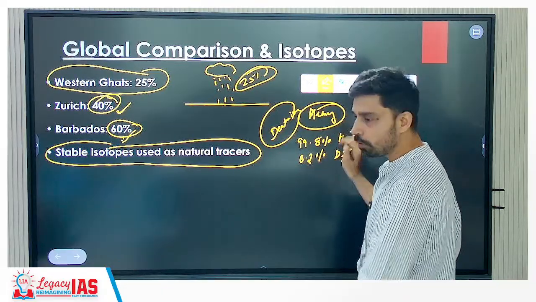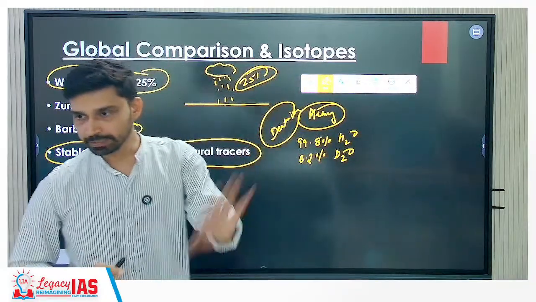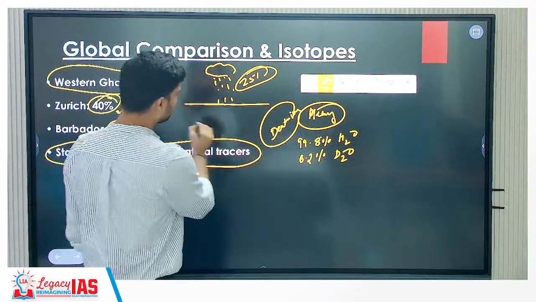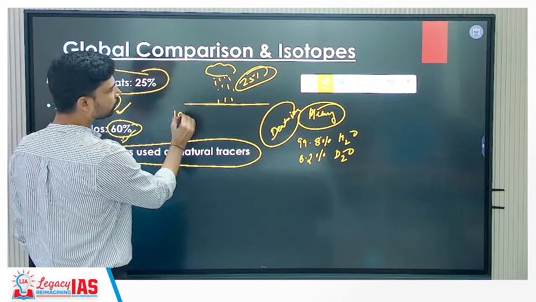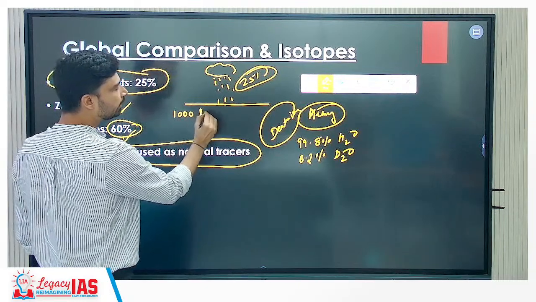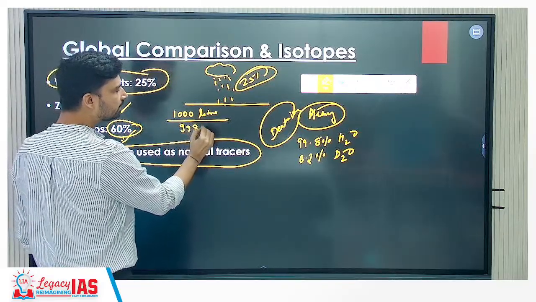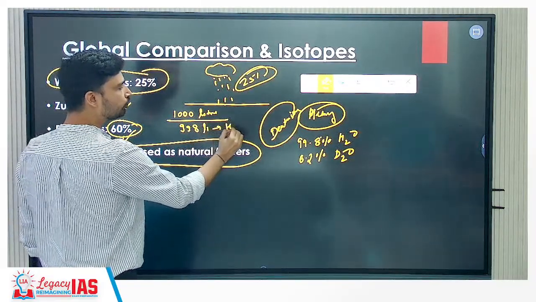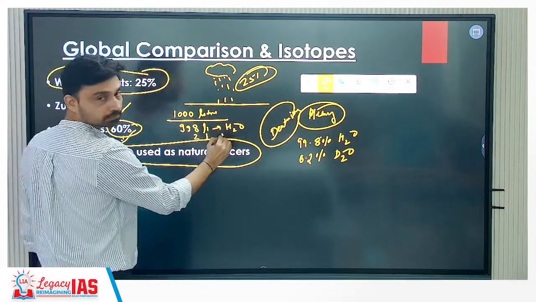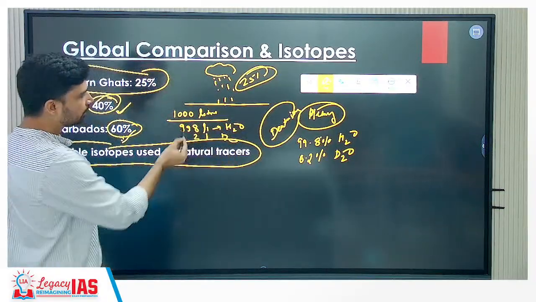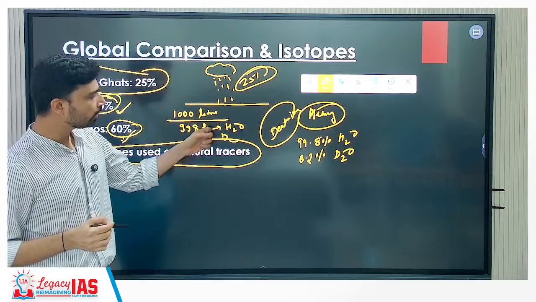It remains in the form of D2O, right? That is a fixed composition. That means what I am saying is, if 1000 liters of water is falling from a cloud, what should we expect? 998 liters would be H2O and 2 liters will be what? D2O.